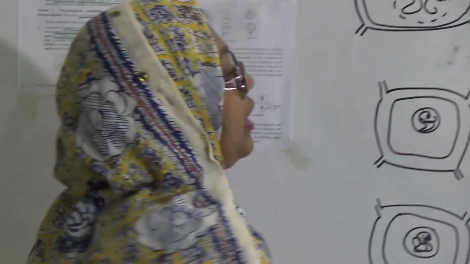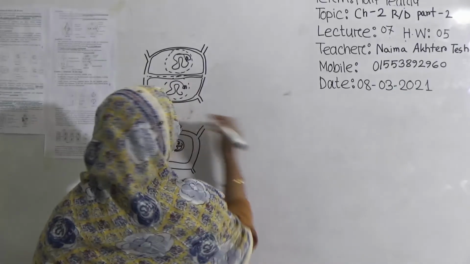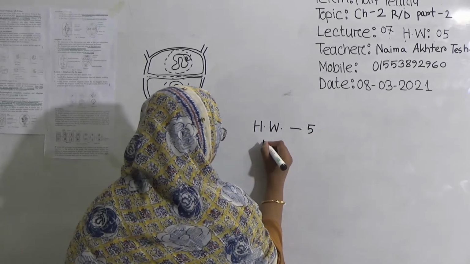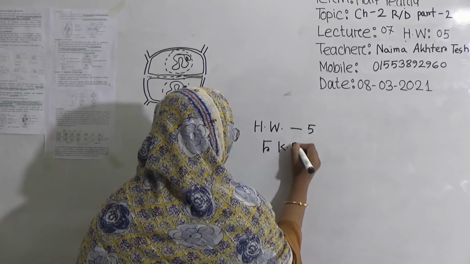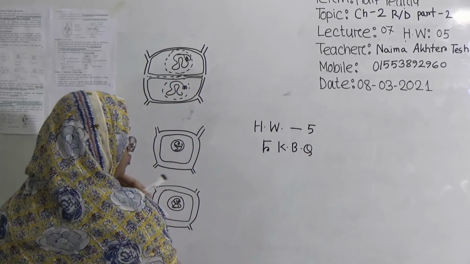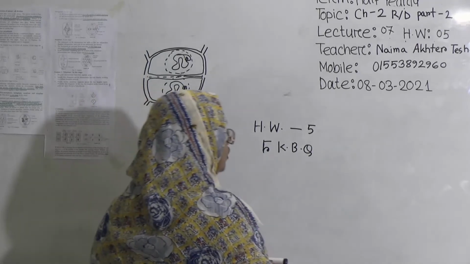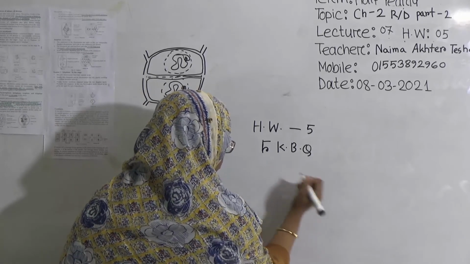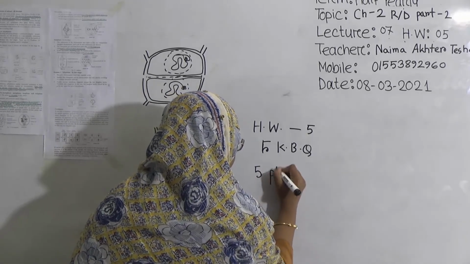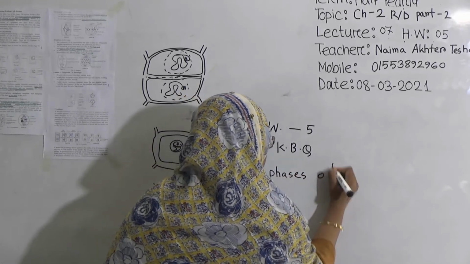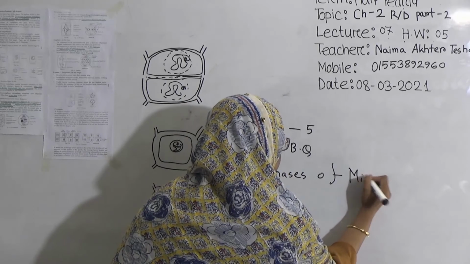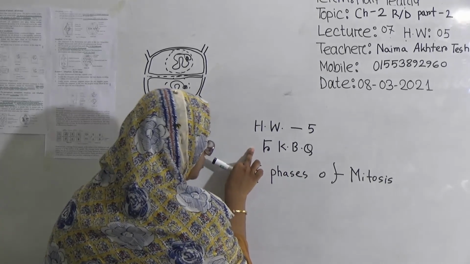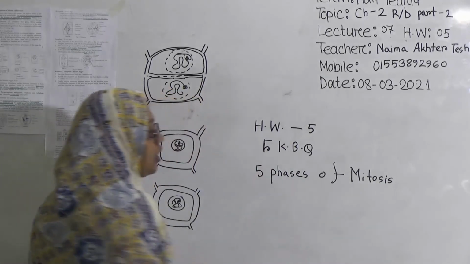Now today I will give you the SW from today's topic. Your SW number is 5 and you have to do 5 knowledge based questions from today's topic, and also you have to draw 5 phases of mitosis. That means you have to do 5 knowledge based questions and draw 5 phases of mitosis.